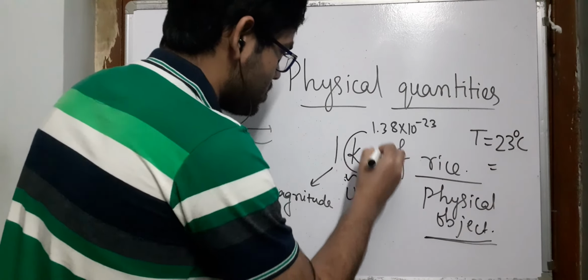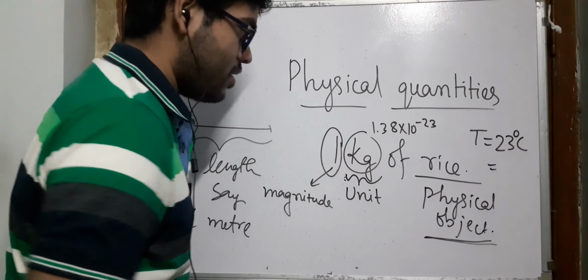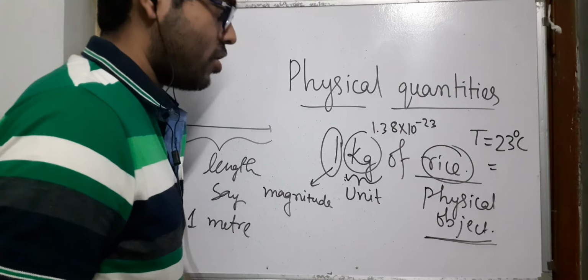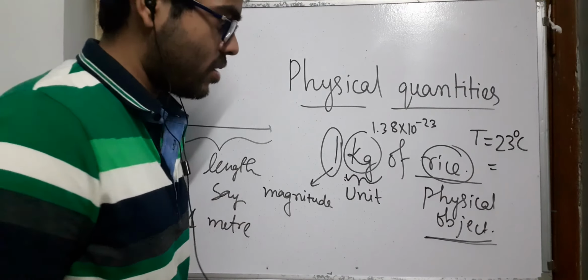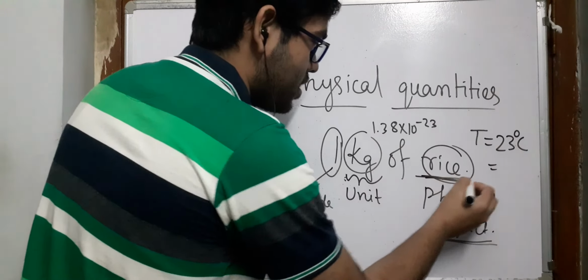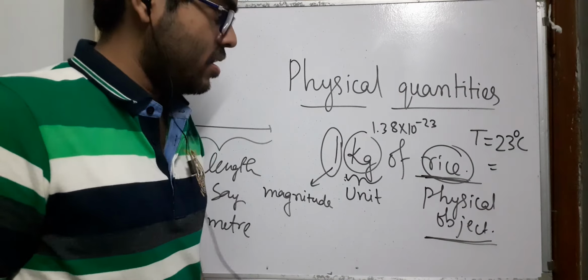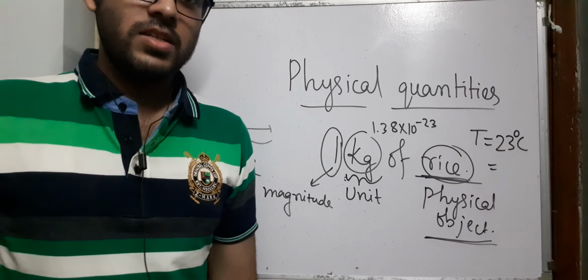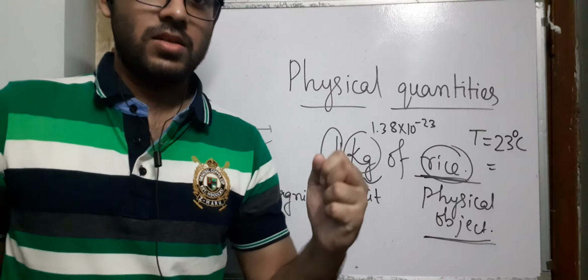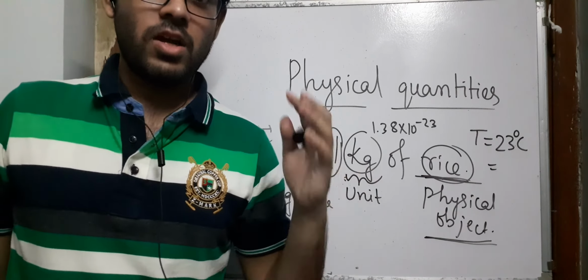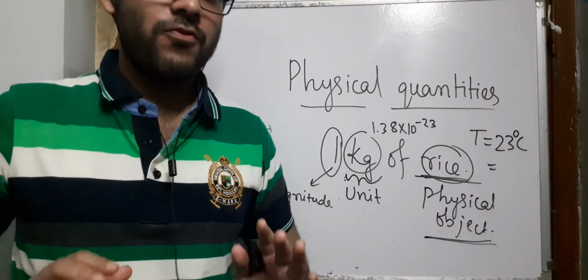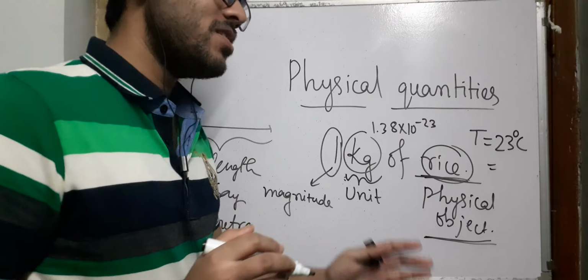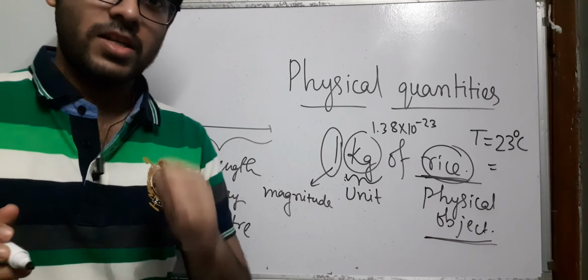So these are units, these are numericals or numbers, and these are the things or the objects or the system you are talking about, and these objects may be tangible or intangible. Energy, what do you mean by energy? Can you feel the energy? Yes, you can feel it, but you cannot catch it, you cannot measure it, you cannot see it, but you can feel it. Okay, so these are intangible things. So intangible things are also physical quantities such as energy.